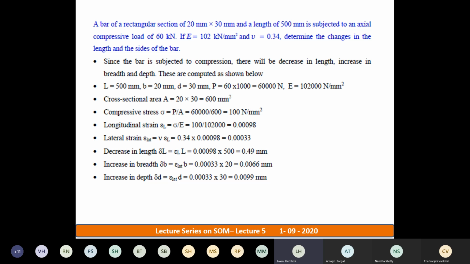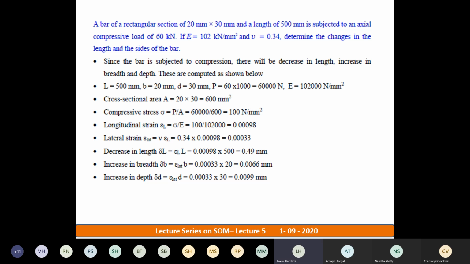And axial compressive load of 60 kilonewton is already given. When I apply a compressive load, can anyone tell me whether the block undergoes extension or compression or shortening? Shortening, ma'am. Shortening, right? So I'm applying a 60 kilonewton load, in the sense there is shortening in the member.